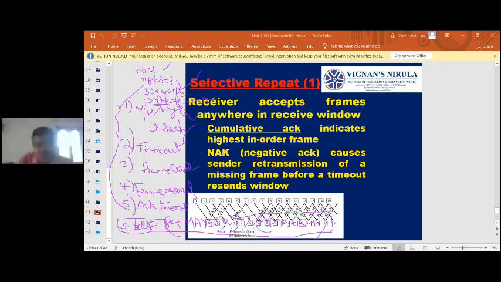Negative acknowledgement. If it is normal data, so what happens? Simply pass it, increment the frame expected, increment the buffer. All those things we will do. We will see in the example. And whenever there is a frame error, sorry, negative acknowledgement, when a negative acknowledgement happens, then what do we do? The frame that was missed earlier, we send that frame. Negative acknowledgement means resend the frame, even though you are free, resend the frame. That is the meaning of